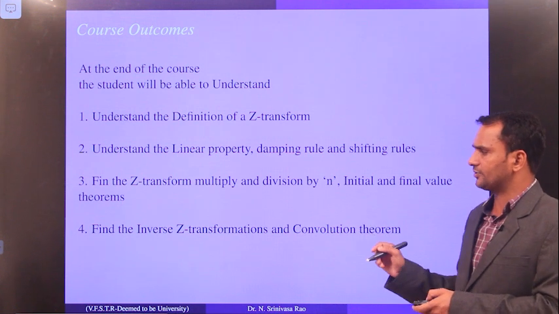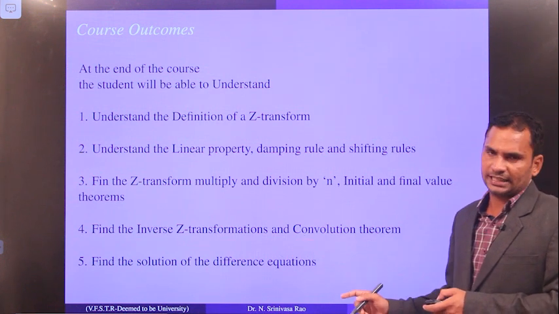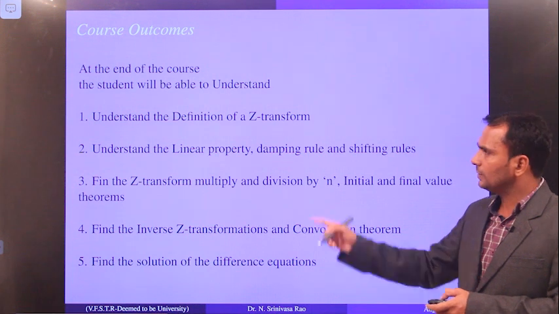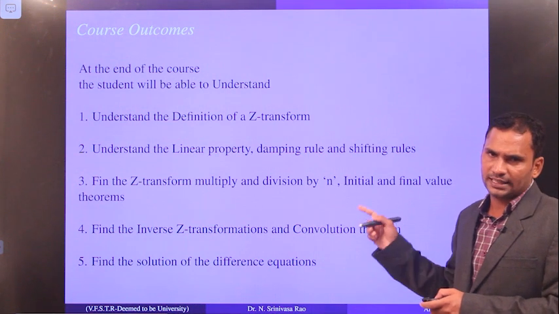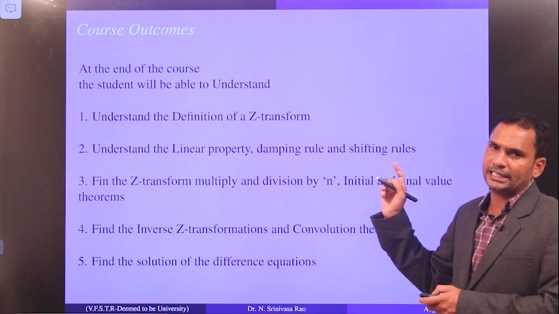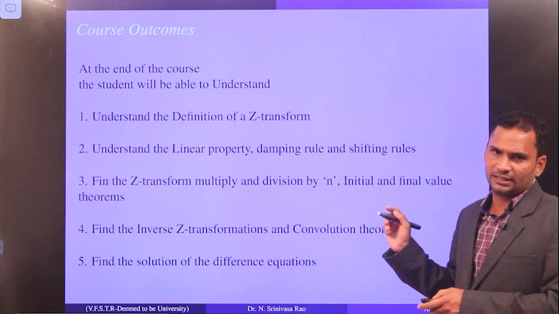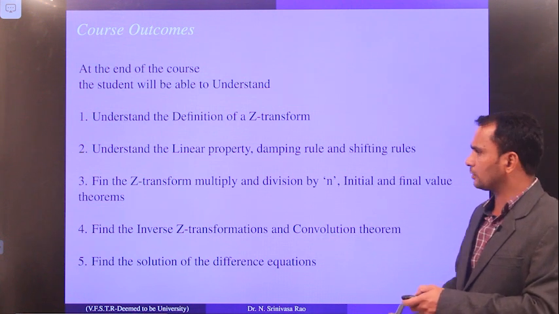And finally we are going to solve the difference equations. Okay, so these are the course outcomes for the first unit. Once your unit is finished, you will be able to find all of those by the end of the unit.